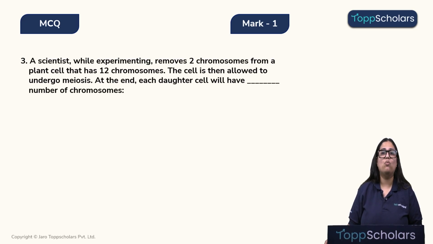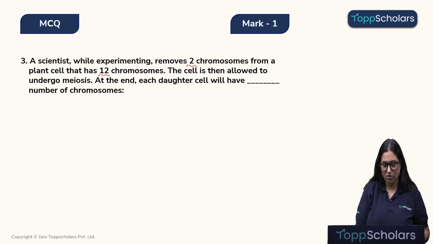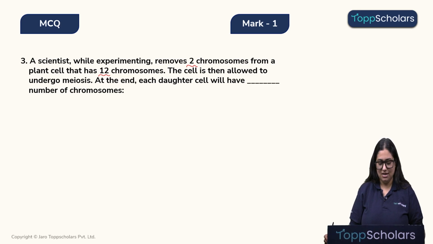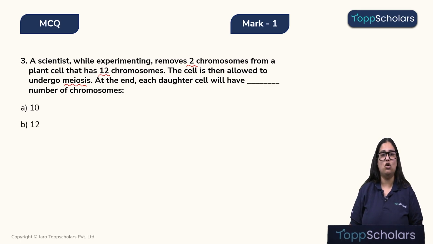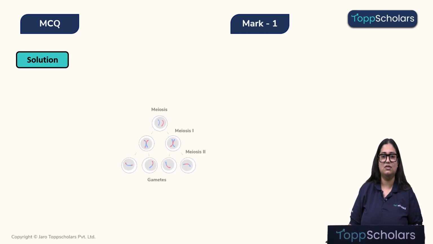A scientist, while experimenting, removes 2 chromosomes from a plant cell that has a total of 12 chromosomes. The cell is then allowed to undergo meiosis. At the end, each daughter cell will have how many chromosomes? Let's look at the options. Option A is 10, option B is 12, option C is 5 and option D is 6. Now let's look at the solution.